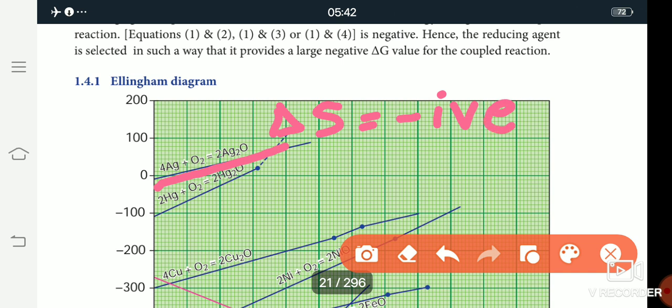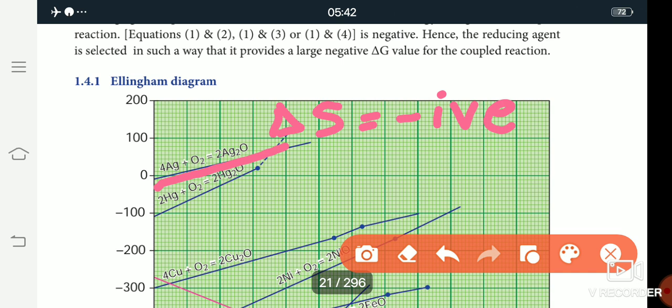Silver is a solid metal and oxygen is a gas. The solid and gas react to give solid silver oxide, so the entropy change is negative, and the T delta S term gives a positive straight line equation.